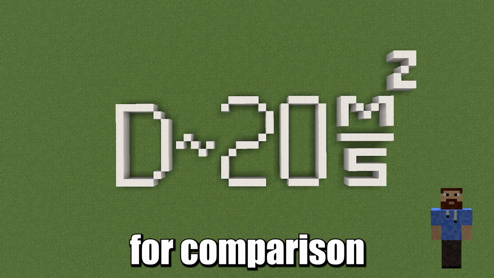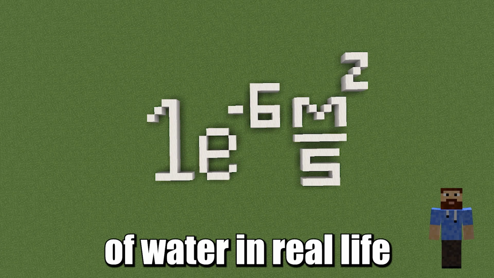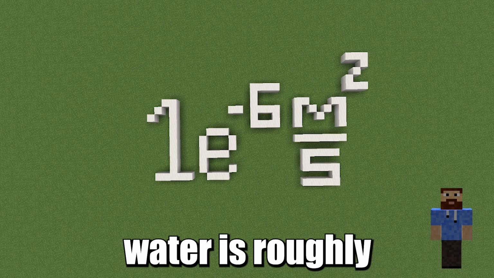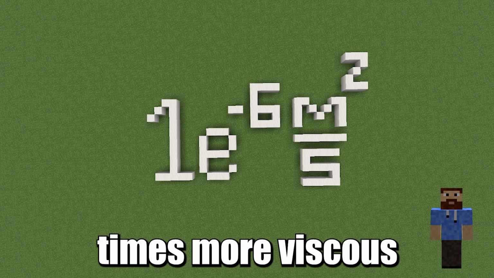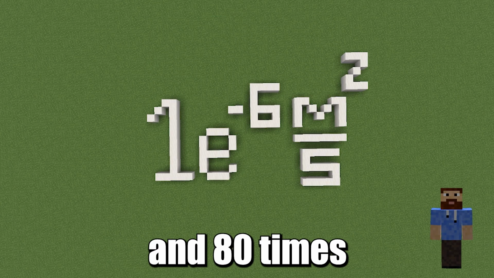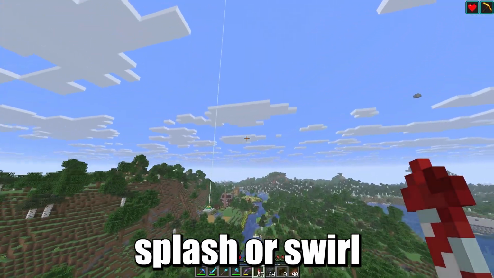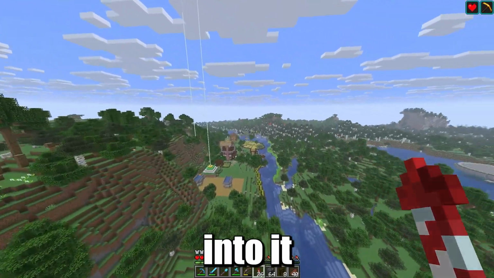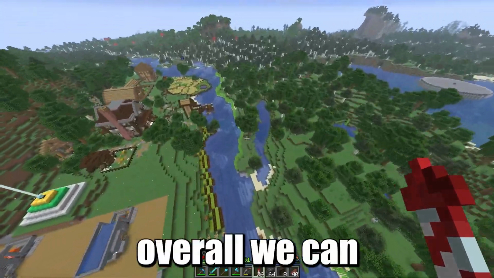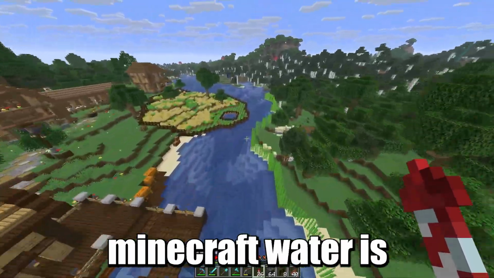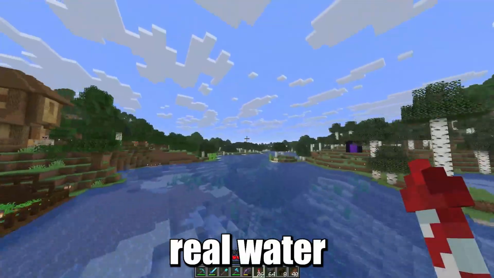For comparison, this is the viscosity of water in real life. That means Minecraft water is roughly 20 million times more viscous than real water and 80 times thicker than peanut butter. I think this may explain why it doesn't splash or swirl and why we can fall hundreds of meters into it without a scratch. Overall, we can conclude that Minecraft water is closer to peanut butter than it is real water.